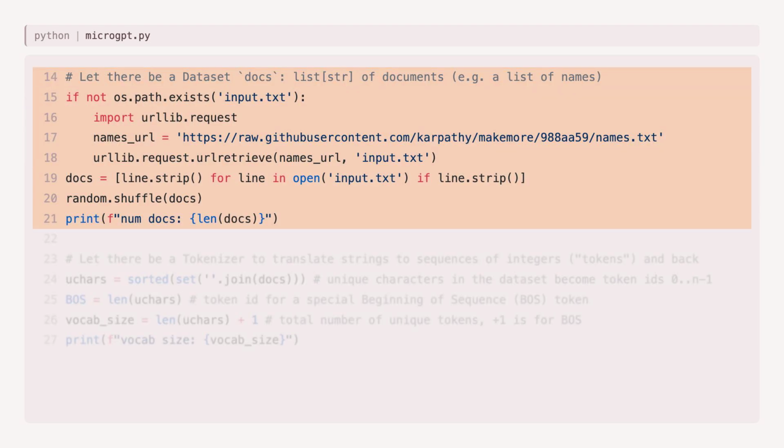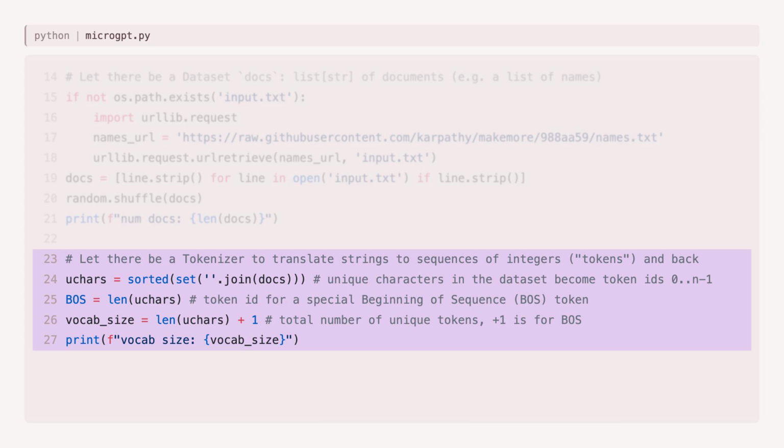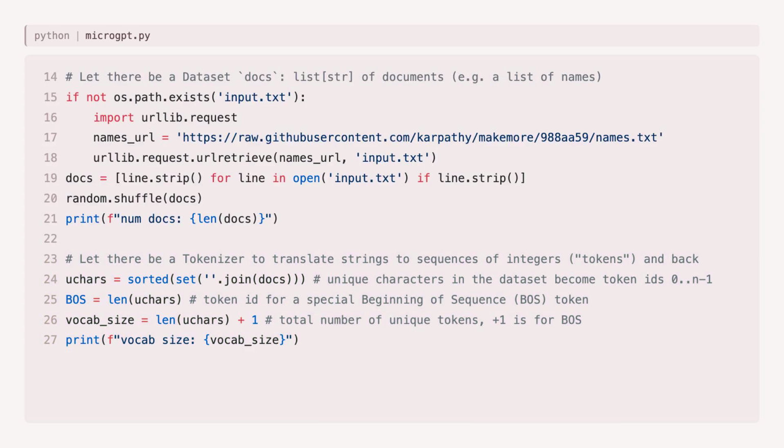It starts with data. The script downloads a list of 32,000 baby names. Each name is a tiny document. Then comes the tokenizer, the bridge between human text and math. Every unique character in the dataset gets an integer ID. An A might be 0, a B might be 1, plus one special token, BOS, beginning of sequence, that marks where a name starts and ends. Production LLMs like GPT-4 use byte pair encoding with 100,000 tokens, but the principle is identical: text in, numbers out.